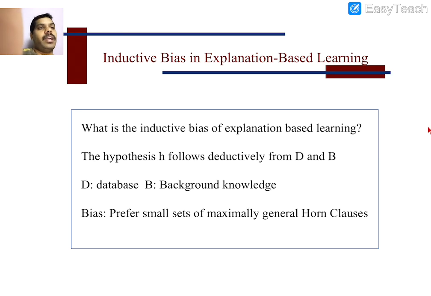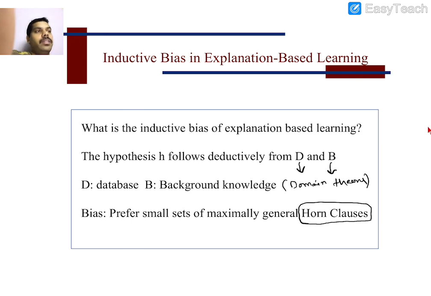So, inductive bias in explanation based learning. What is the inductive bias of explanation based learning? The hypothesis H follows deductively from training examples and background knowledge. D is the representation for training examples, and B is the domain theory or background knowledge. So background knowledge is also treated as domain theory. Prefer small sets of maximally general Horn clauses. A Horn clause is a logical statement which supports our target concept.